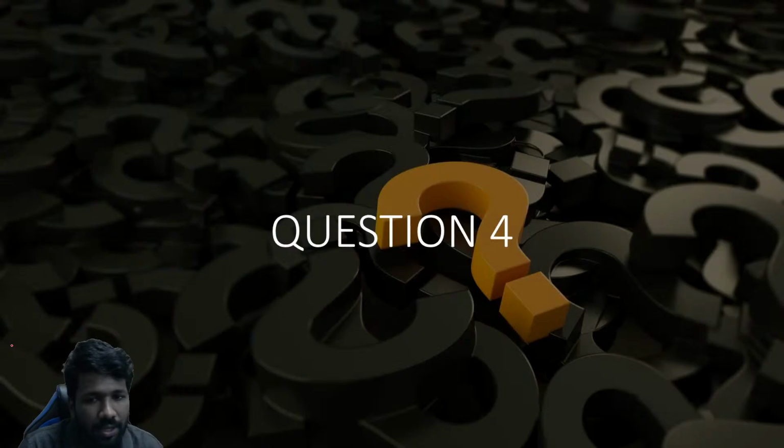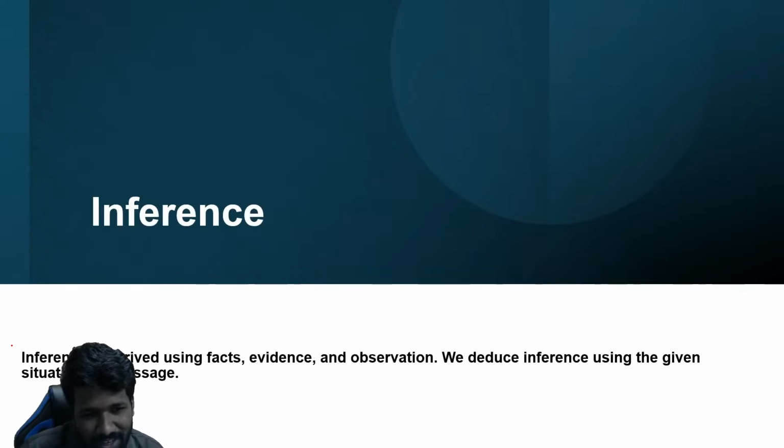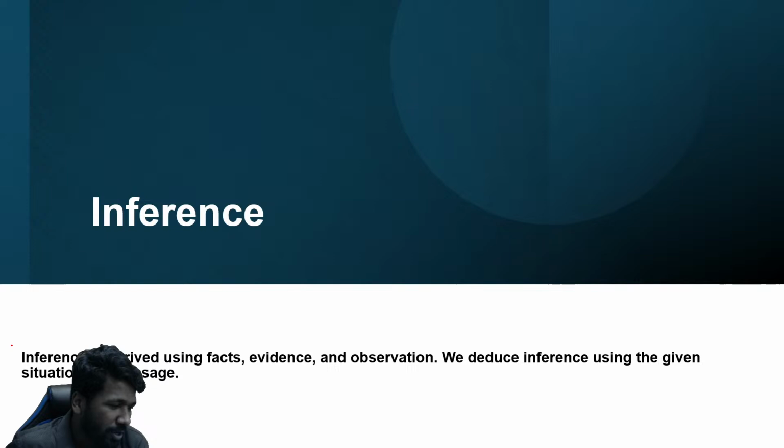Okay, so now the fourth question of UPSC CSAT 2023, an inference type question. Here you have to be more of a detective. Inference means derived using facts, evidence or observation. That also does not mean that it will be explicitly mentioned in the passage. Don't go for a keyword and look for that keyword in the options. Don't conclude that way. That is not the way for an inference type question. You have to deduce. You have to be like Sherlock Holmes. In the TV series Sherlock Holmes, it is also mentioned about the science of deduction. So you have to do the deduction properly from the passage.